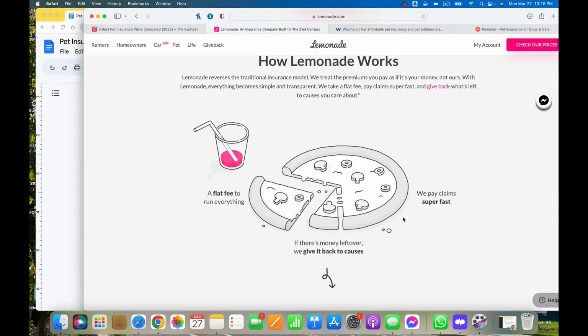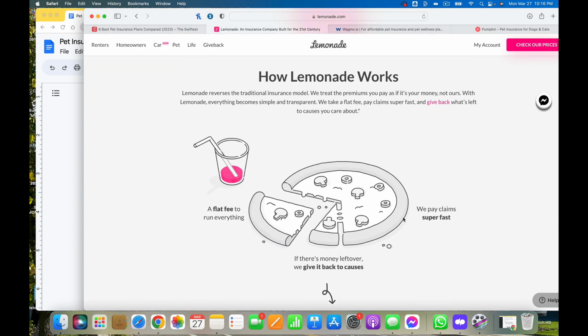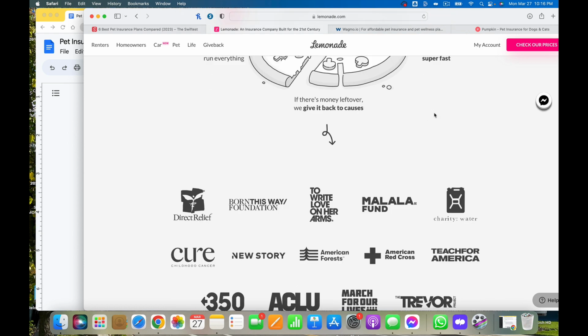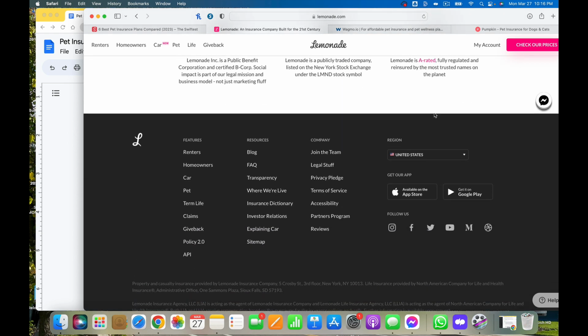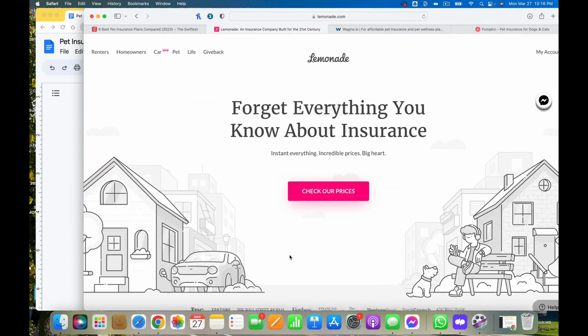I'm just trying to see how much information they have where you can actually see the information. We take a flat fee, pay claims super fast, and give back what's left to causes you care about. It doesn't really have a lot of information. That's the one not good thing.